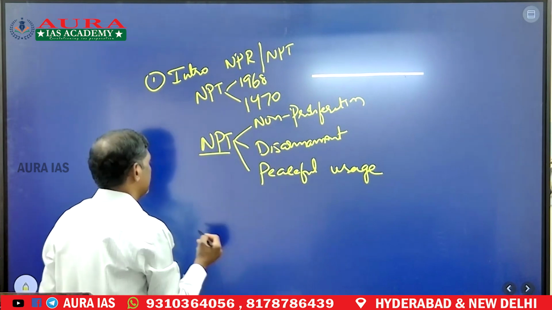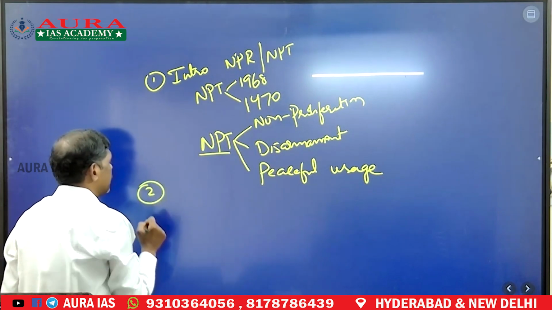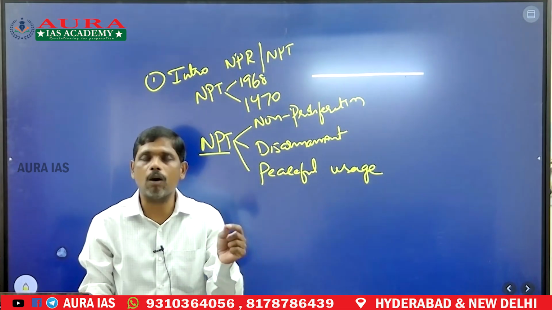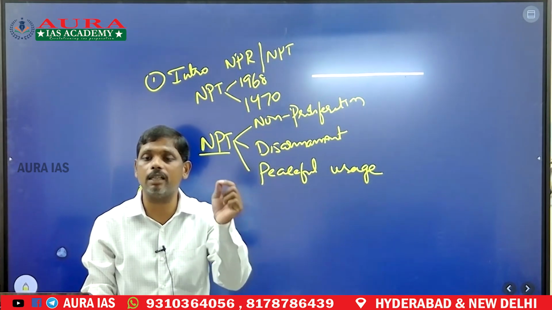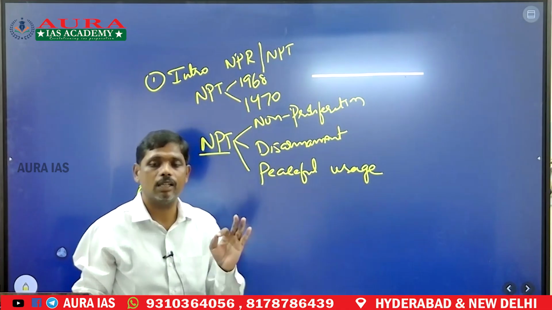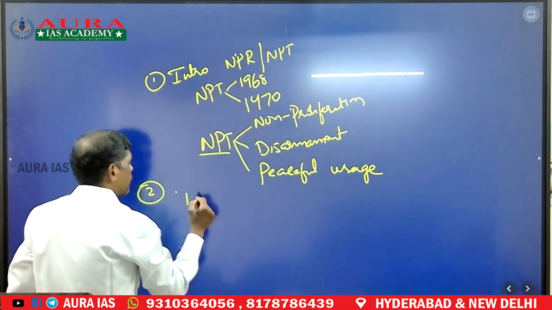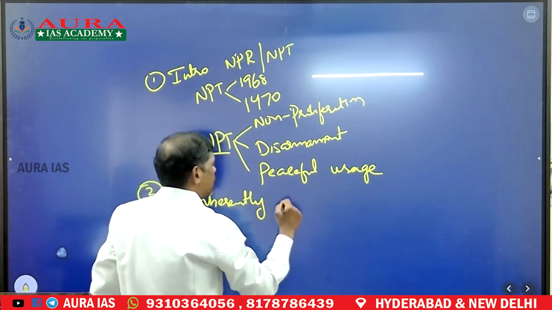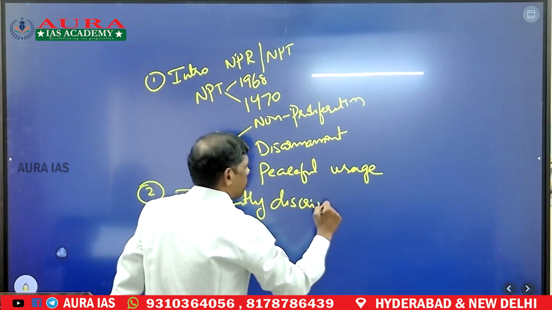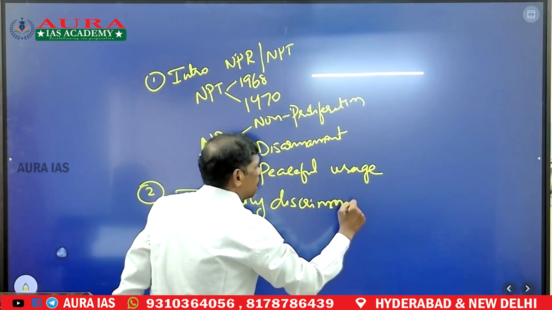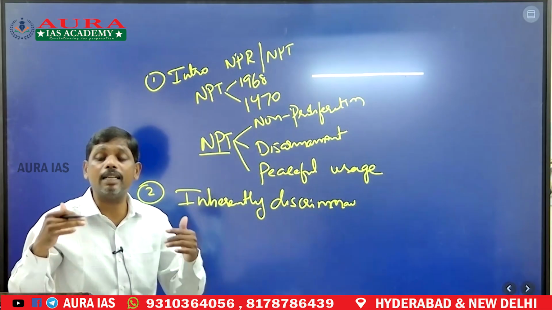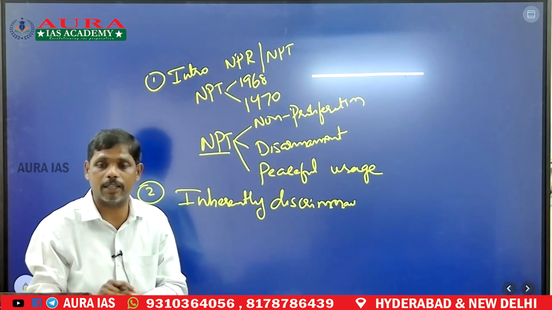Second part of the answer. The question says that this non-proliferation regime is inherently discriminatory. Let us examine. Let us show why it is discriminatory.